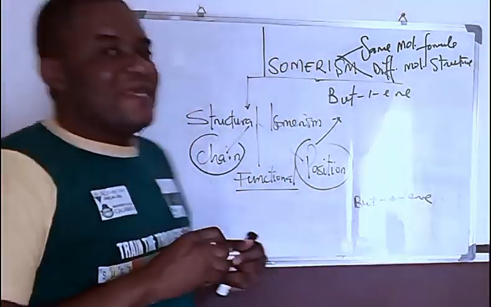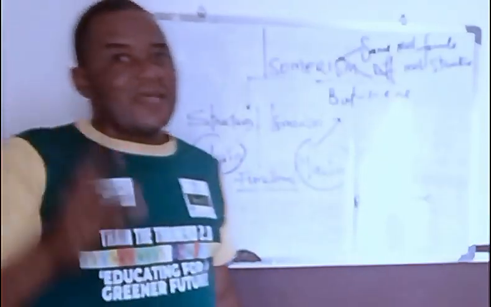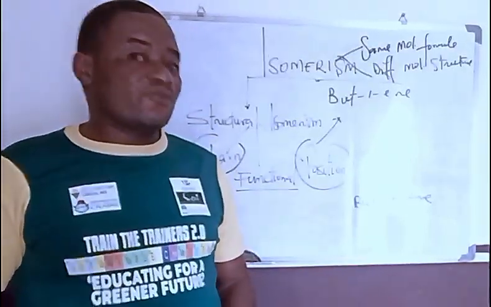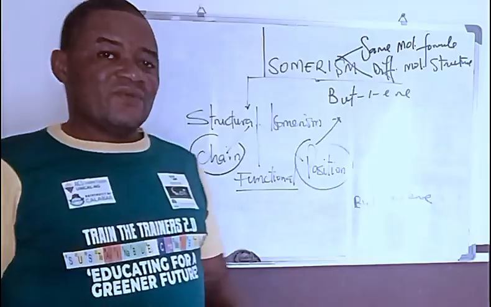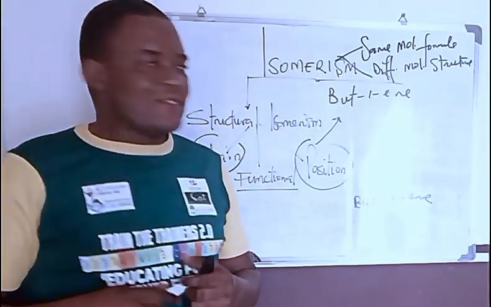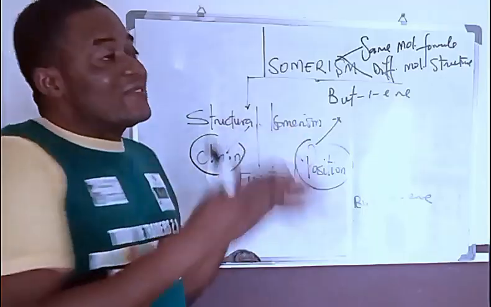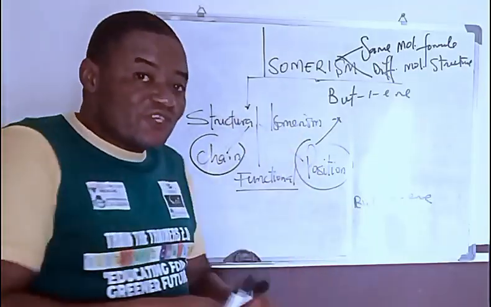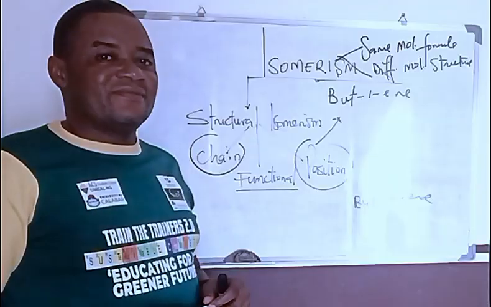These are alkenes. They are not alkanes. These are alkenes, unsaturated hydrocarbons with double bonds. So these are a typical example of isomers that are classified as position isomers.